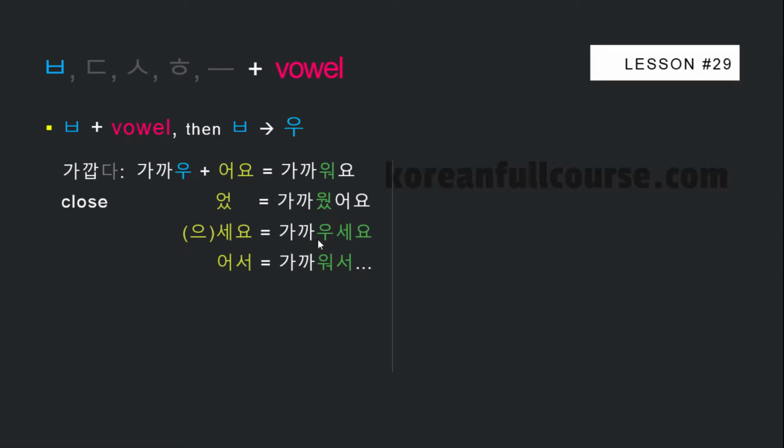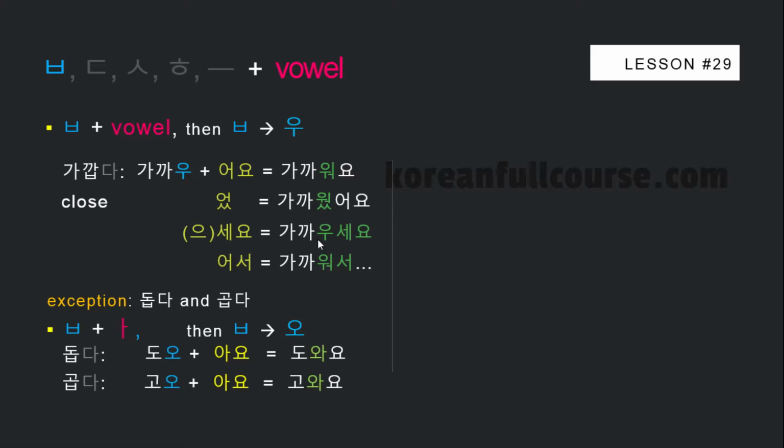There are 2 exceptions to the rule. A verb 돕다, to help, and an adjective, 곱다, lovely, beautiful. When their stem is followed by a vowel 아, 비읍 changes to 오, not 우, okay? 도와요 and 고와요. As I mentioned earlier, not all verbs and adjectives whose stem ends with 비읍 are irregular. Most of them are regular.